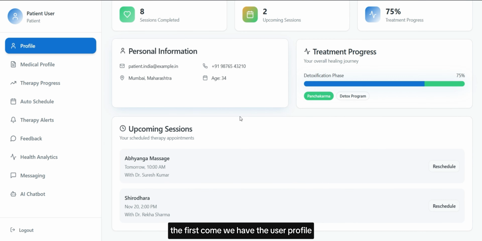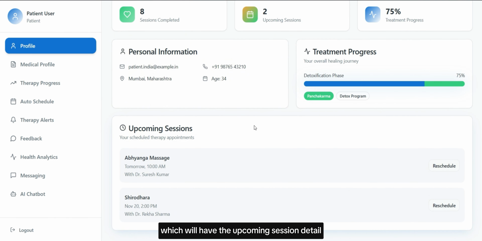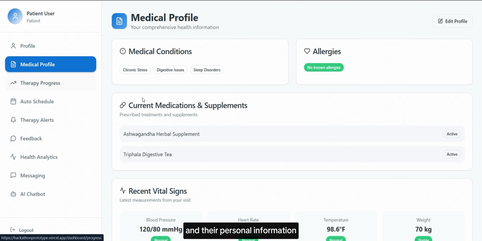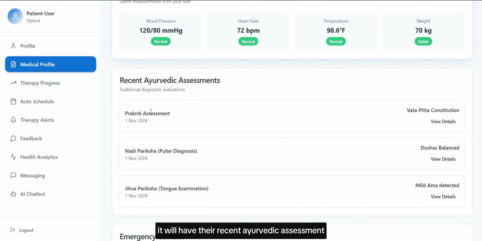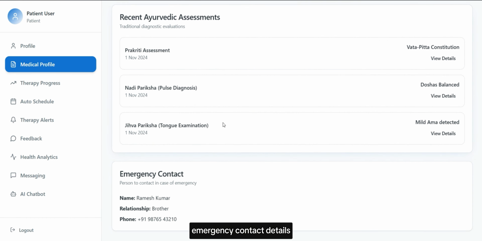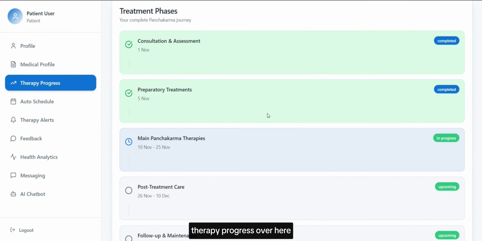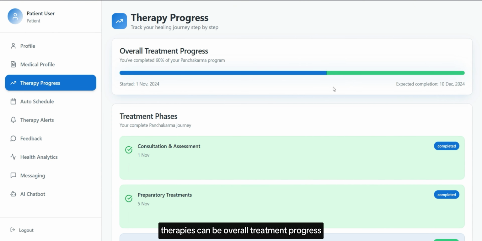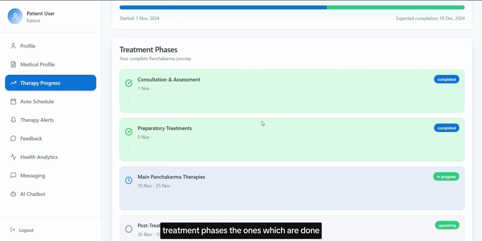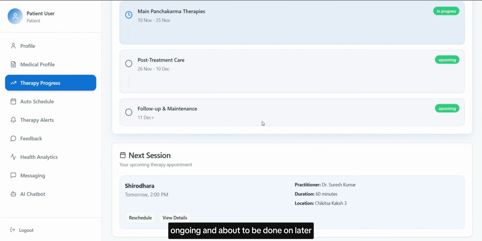First we have the user profile, which will have the upcoming session details and their personal information. The medical profile will have their recent Ayurvedic assessment and emergency contact details. Therapy progress shows the overall treatment progress and treatment phases: the ones which are done, ongoing, and about to be done later.